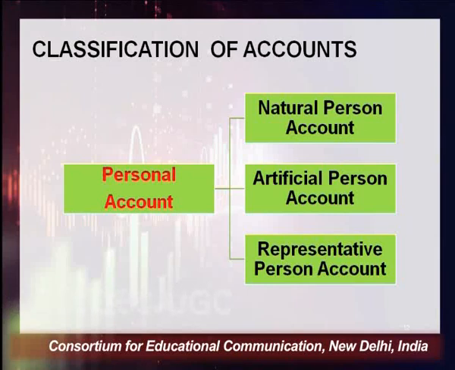So there are 3 types of person: natural person, any Ram, Shyam, Mohan; artificial person, any legal entity; and representative person, a group of persons which represents something.